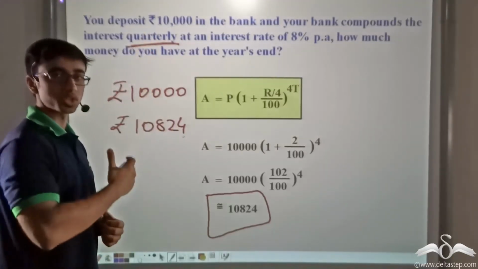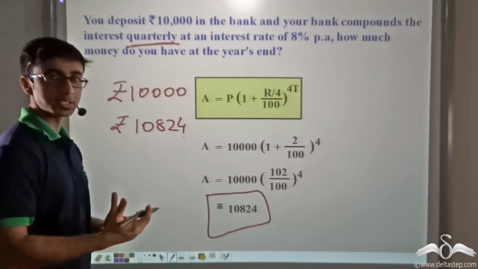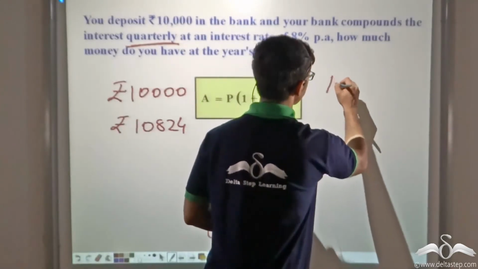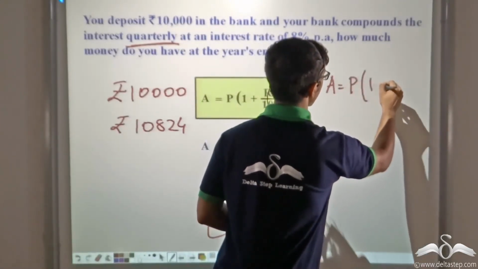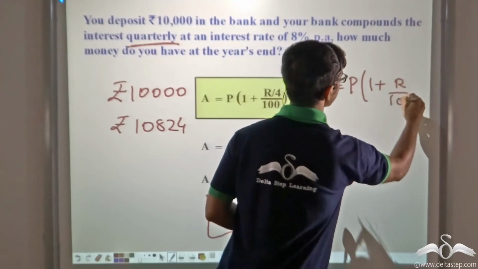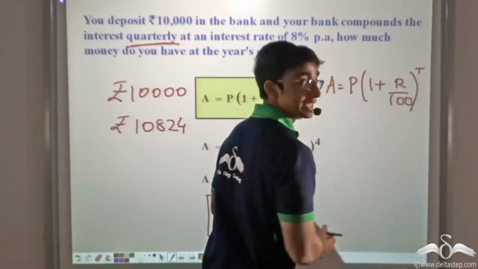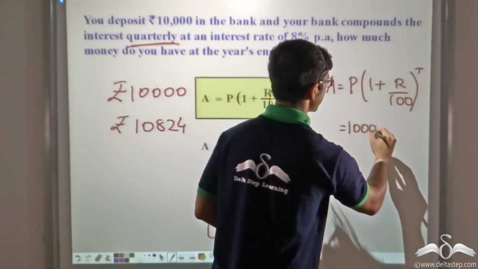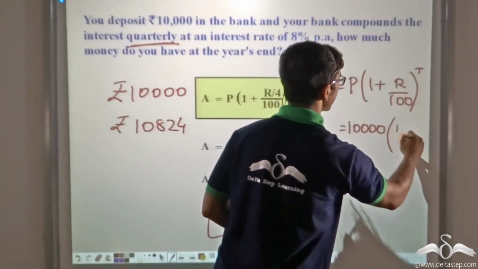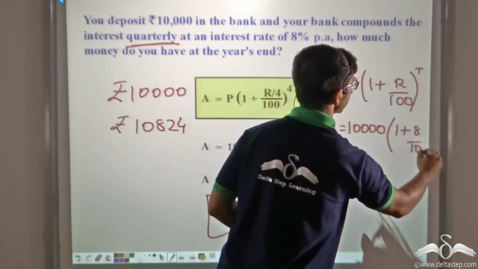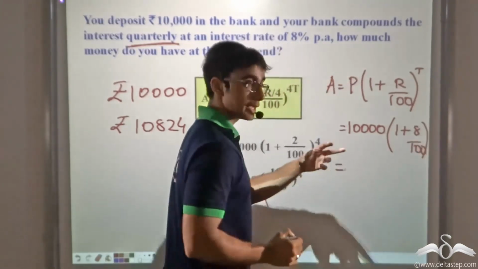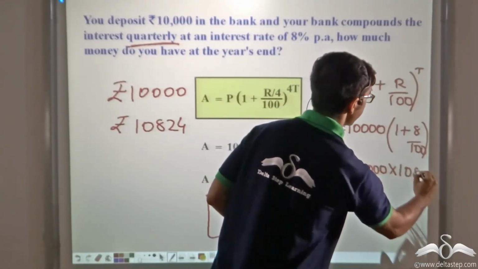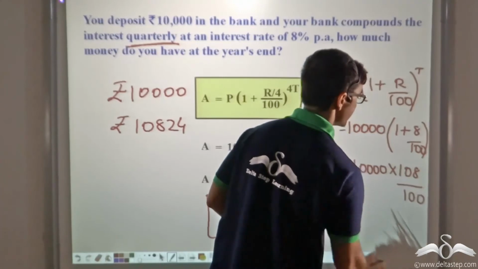Now instead of quarterly compounding, what if the compounding would have been annual? In that case, the formula to be applied would have been P into (1 plus R by 100) to the power of T. Now over here T is 1, P remains 10,000, and R is equal to 8%. So I would have gotten 10,000 into 108 divided by 100.